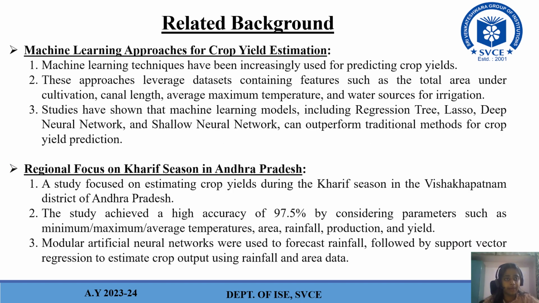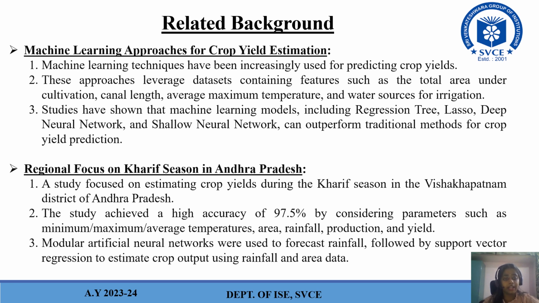So, in the related background, the first one I will be speaking about is machine learning approaches for crop yield estimation. Machine learning approaches have been increasingly used for predicting crop yields. These approaches leverage datasets containing features such as total area under cultivation, canal length, average maximum temperature, and water sources for irrigation. Studies have shown that machine learning models, including regression tree, lasso, deep neural network, and shallow neural network, can outperform traditional methods for crop yield prediction.